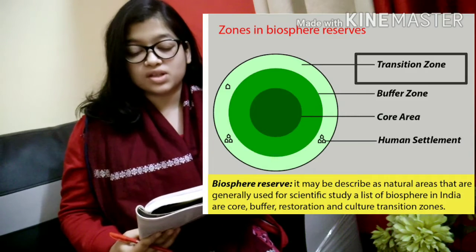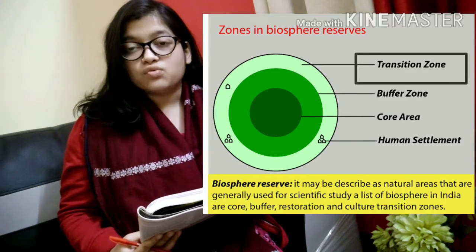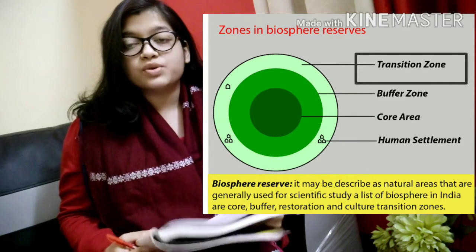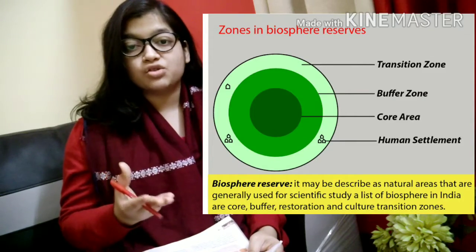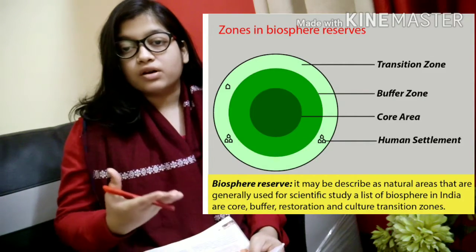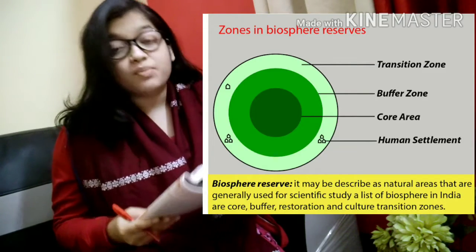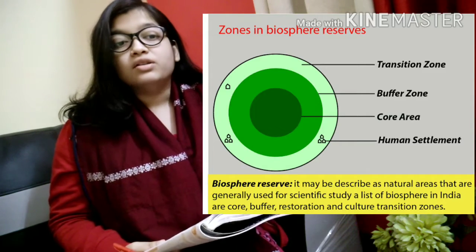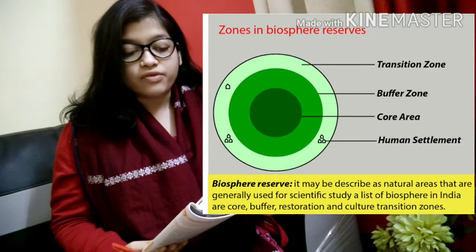I hope these 3 zones are clear to everyone, and also what a biosphere reserve is. What we have learned is that it is a large area, a combination of one or more national parks, and it gives protection not only to flora and fauna but also to the people living there, their way of life, all protected by the government. And biosphere reserves can be divided into 3 zones. I hope the concept of biosphere reserve and the 3 zones is clear now.